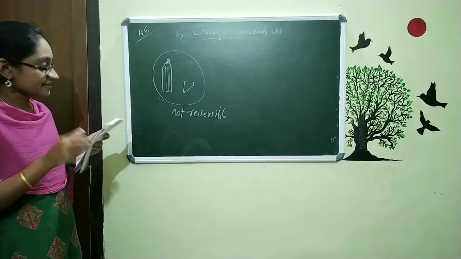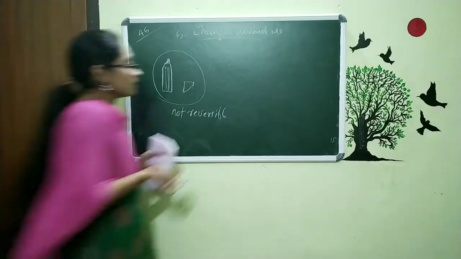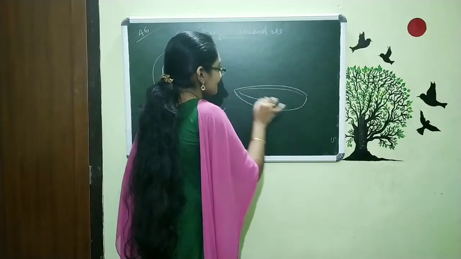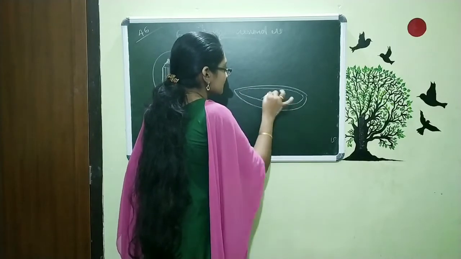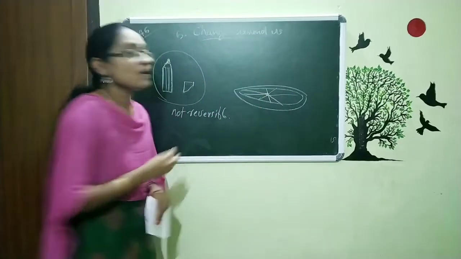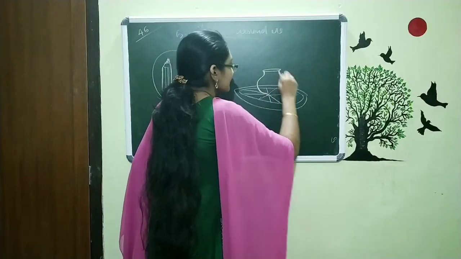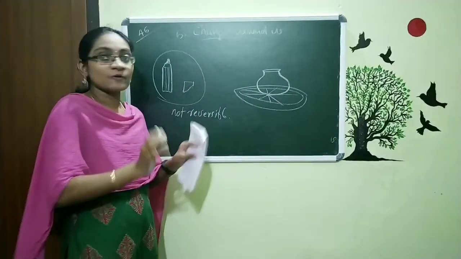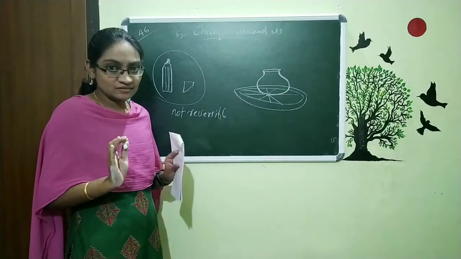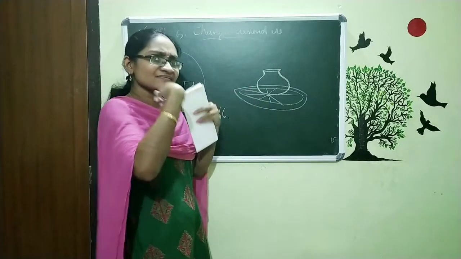Another example mentioned in your textbook is about pot making. We make pots with the help of some sort of wheel like this. On this wheel we place the clay and shape the pot. At that time this clay is a raw material. That means I can shape this into whatever shape.